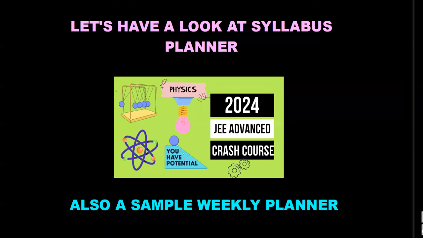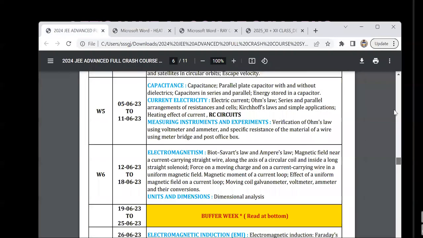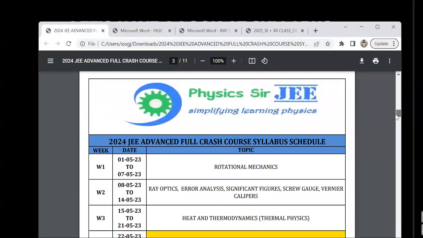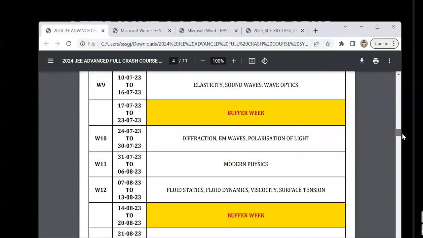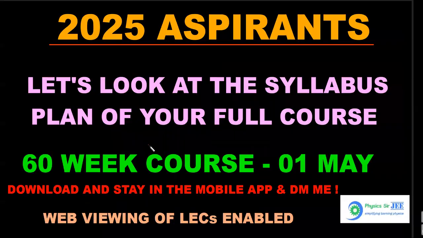So I forgot to tell this 2024 JEE Advanced crash course, the weekly plan. Let me show back that thing. So I forgot to tell that 2024 crash course, when is it starting? It's starting on 1st May. Okay, so 1st May is Monday. I generally like to start all my courses on Monday because it's all divided into weeks. And with the buffer weeks and 14 weeks teaching, your crash course gets over on the first week of September. You could say August end it gets over so that you have enough time to even go through that. That is 2024. Whereas 2025 aspirants, it's a 60-week course, no parallel teaching.